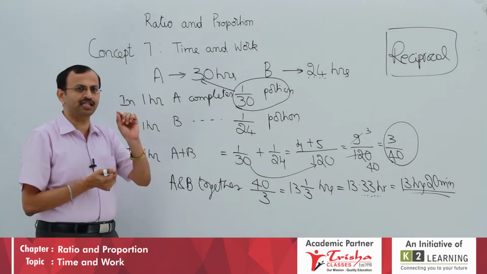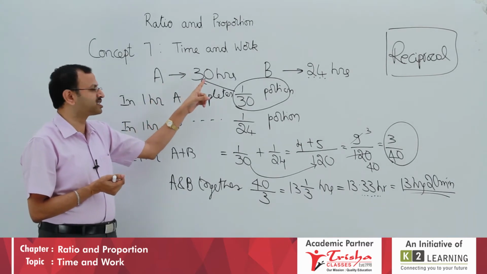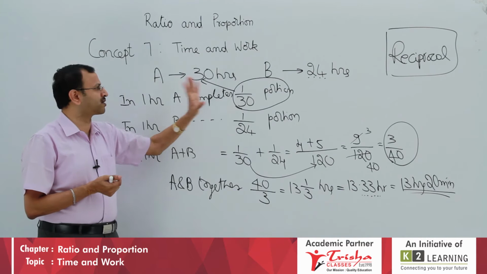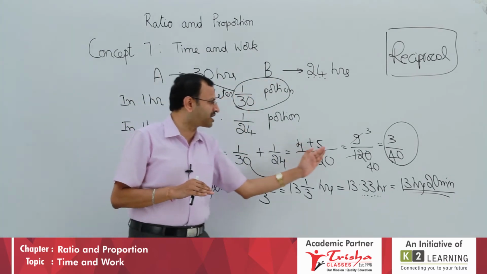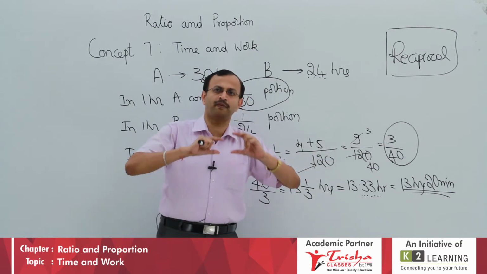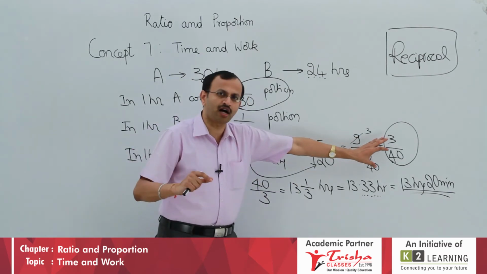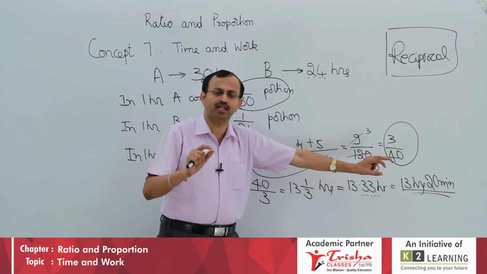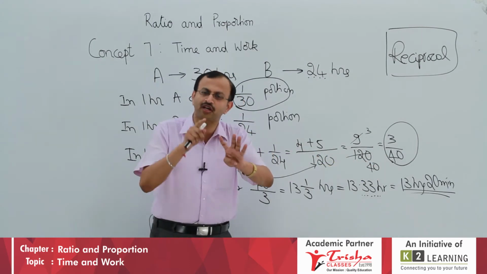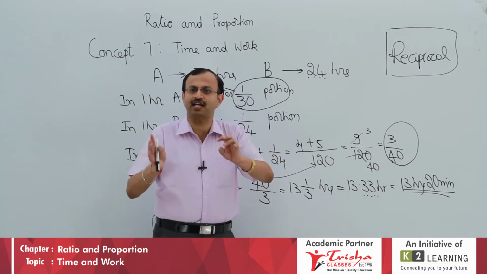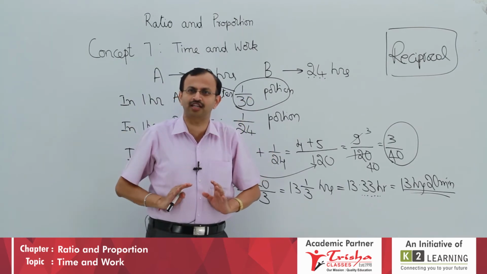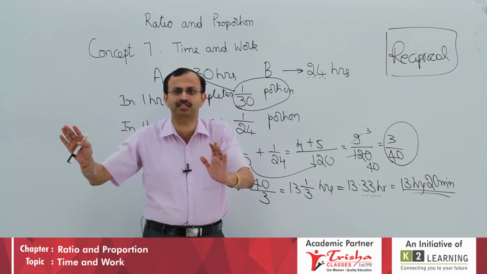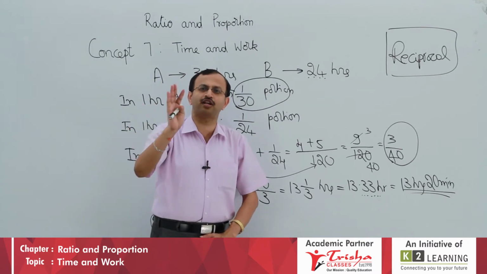So, just glancing again, A completes in 30 hours, in 1 hour 1 by 30, B 1 by 24. Together means add it, you got the answer. To complete the full work, how many hours do they take? Take the reciprocal of 3 by 40. First you do reciprocal, add, subtract, and for the last answer again reciprocal. So, finally, shall we remember it like this? Reciprocal, do some addition, subtraction, again do reciprocal, and your answer is ready.